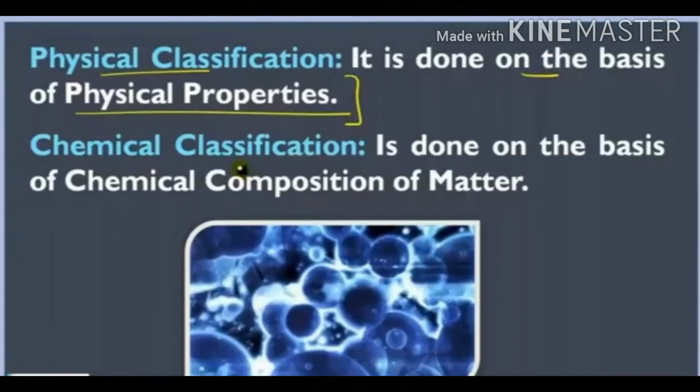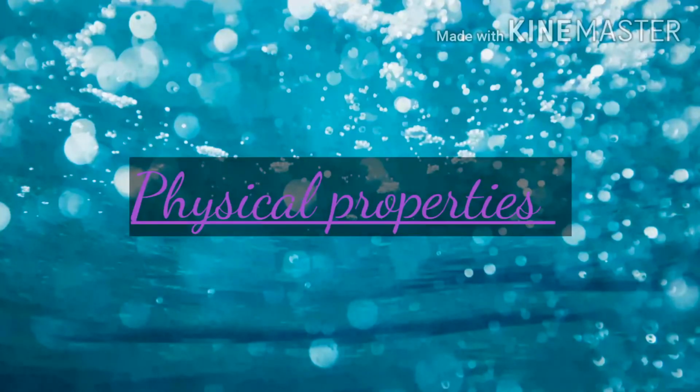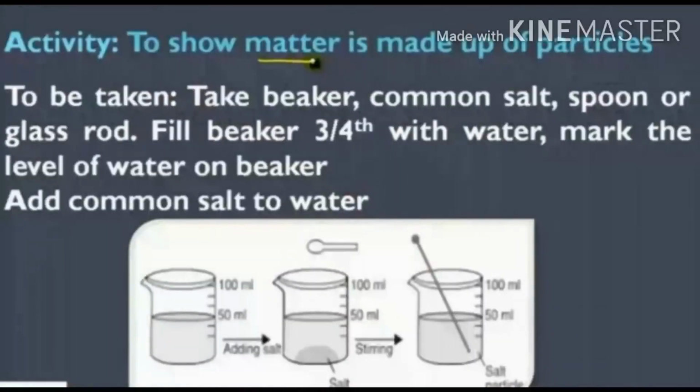Matter is classified into two. First one is physical classification, second one is chemical classification. Physical classification is done on the basis of physical properties, means external properties. And the second one, chemical classification, is done on the basis of chemical composition of matter. But in part 1 we are going to learn only its physical properties. First one is matter is made up of particles.